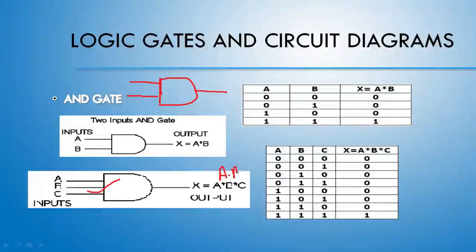If you have seen the previous gate, OR gate, the output of OR gate was represented by A plus B. This was the representation of OR gate. But now for AND gate, it will be A asterisk B. This is asterisk. This can be written as A dot B because this is the symbol of multiplication. Or this can also be written as A multiplied by B. Which one is feasible for you, you can utilize it.